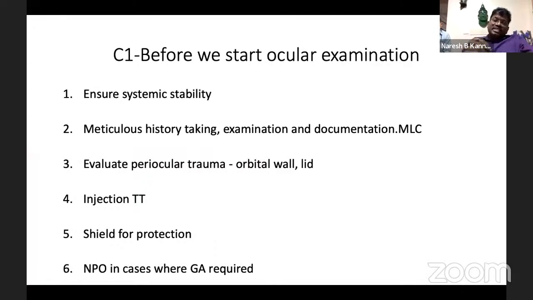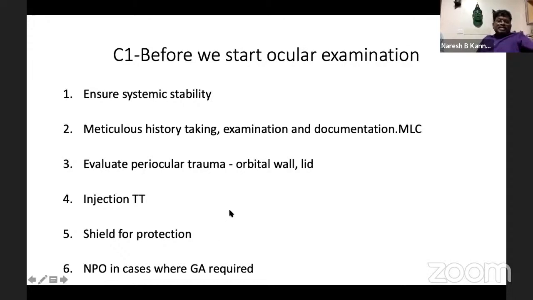Examination and documentation is important, because every injury, unless otherwise proven, is an MLC case. Initially they will say it's a non-MLC, but 10 days later they'll come and stand in front of us asking for a wound certificate. And by the time, if we have not made it MLC, it becomes a problem for us. And evaluate periocular trauma, especially the ocular wall or lid, because in the classification and the grading of the trauma, we don't include these structures.